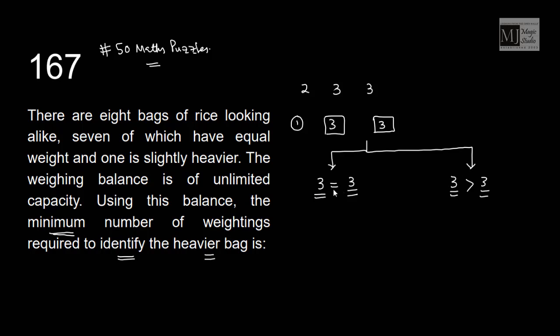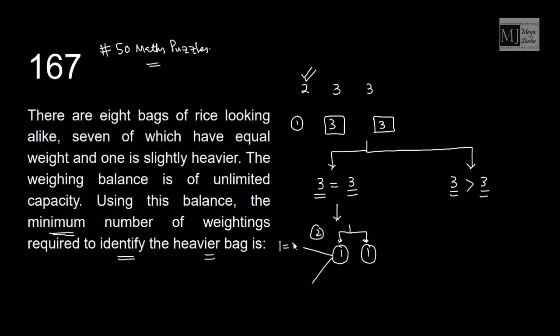Suppose we end up getting both the pans weighing the same. That means the heavy bag is not among these 2. The heavy bag is here in this group. Now my second weighing would be weighing these 2 bags, keeping one on one side and one on another side of the pan. If I do that, I may again end up with 2 cases.